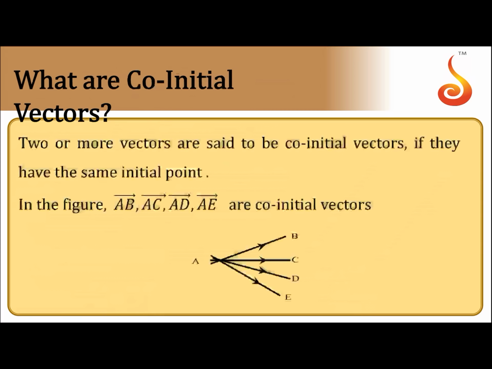Example: AB bar, AC bar, AD bar, AE bar are defined to be co-initial vectors, all the vectors having the same initial point A. Therefore, they are called co-initial vectors. Diagrammatically, you can see clearly that all of them are starting from A. AB bar, AC bar, AD bar and AE bar are nothing but co-initial vectors.